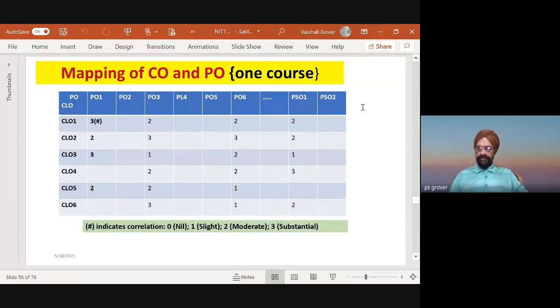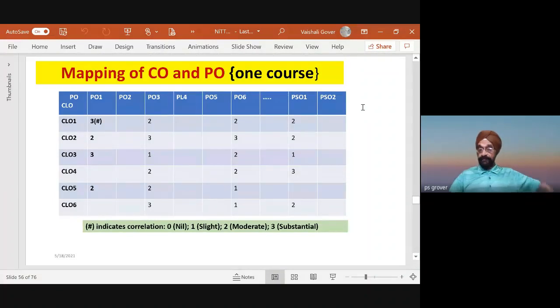We indicate that there is a substantial correlation between these CO and PO, and indicate it numerically as 3. Please remember, it's only an empirical way of relating things and then making computation. It is numerical because we have to do computation later.